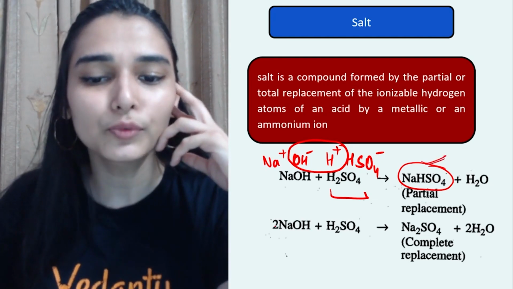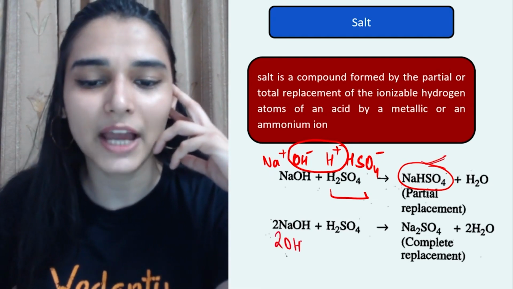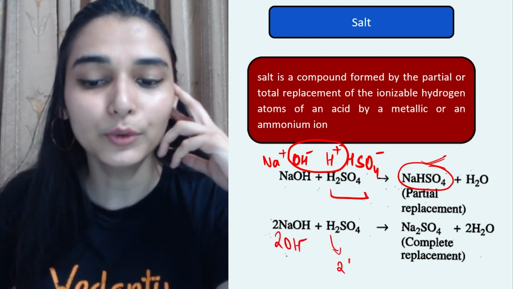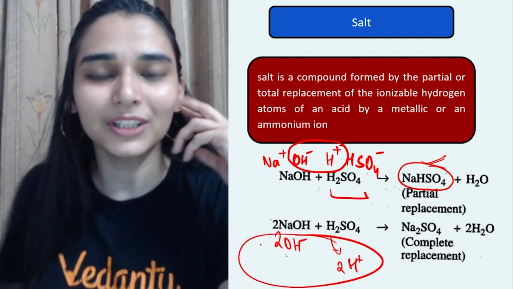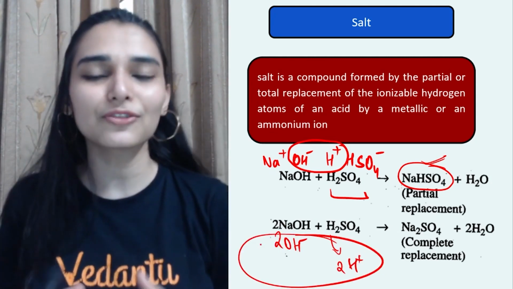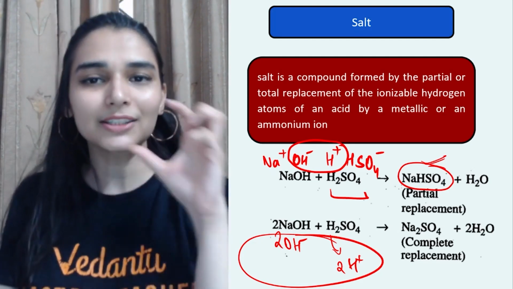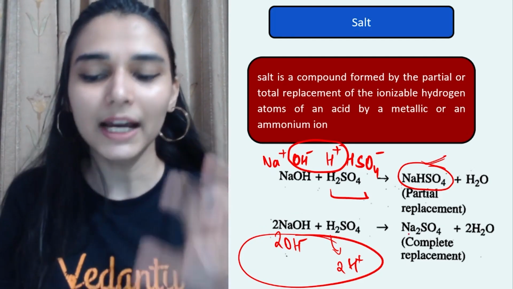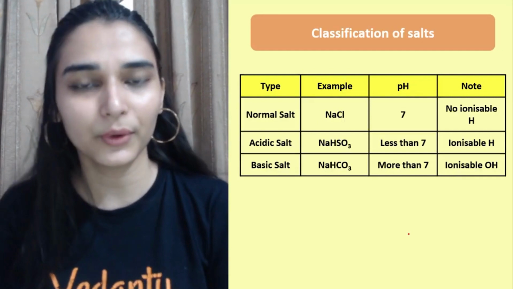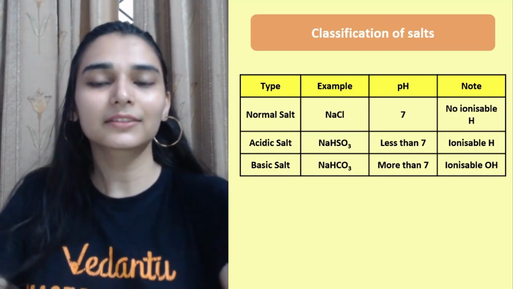Otherwise if you take 2 moles of the base then you have 2 OH ions. यहाँ पर 2 H plus ions है, both of them can be neutralized. So यहाँ पर हुआ है complete replacement. So in both the cases you are getting salts. ये acidic salt था, ये simple neutral salt है. Okay, so you can directly get the type of salt.